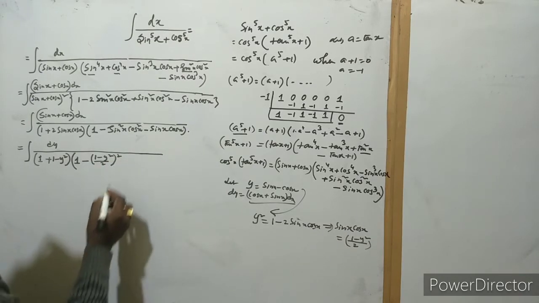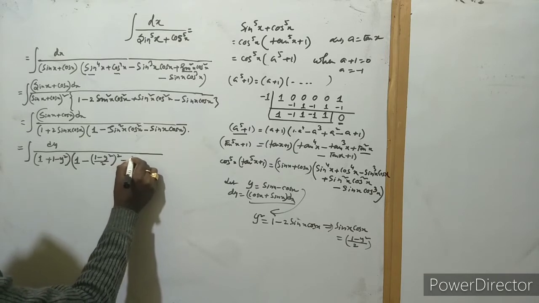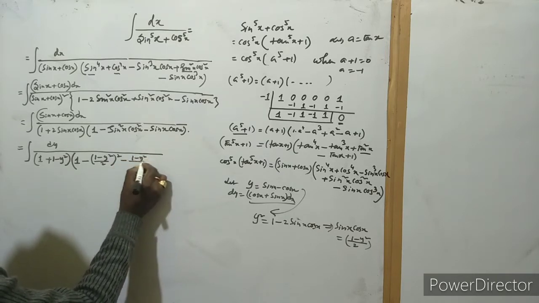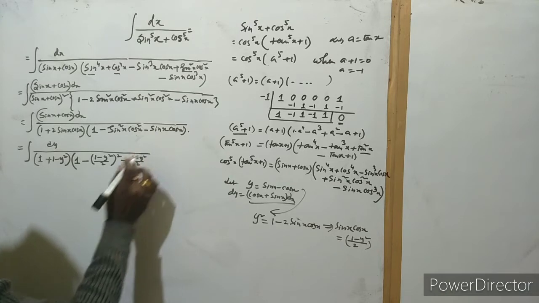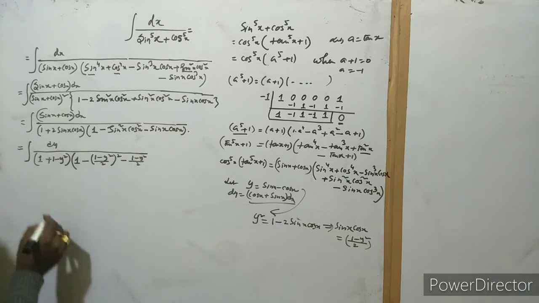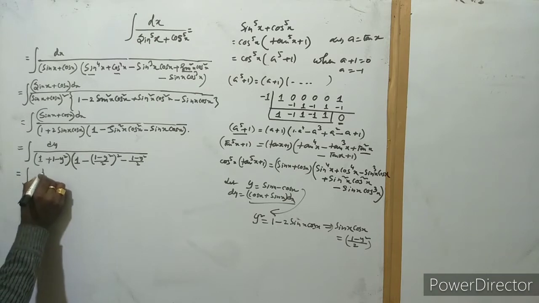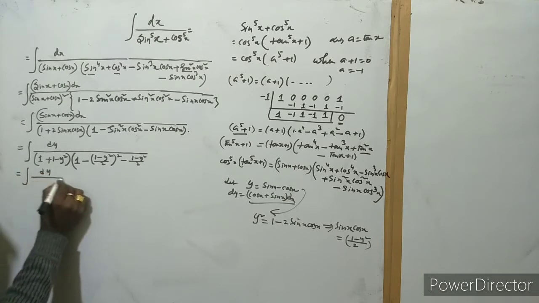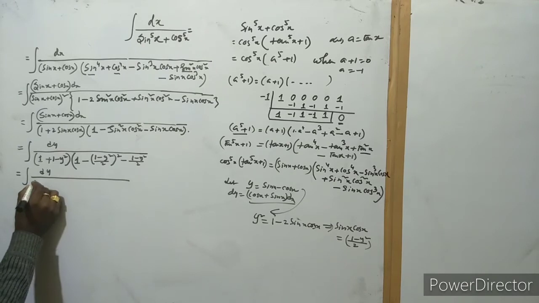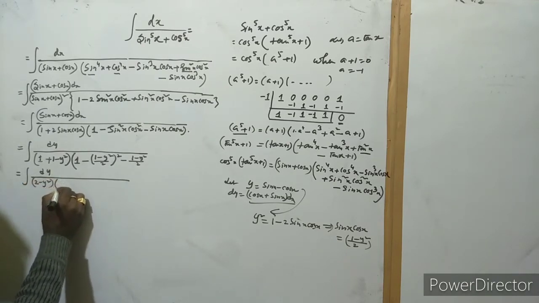Okay, after that this is here 1 minus y square by 2. So see, this is here dy by 2 minus y square, and take a simplification.